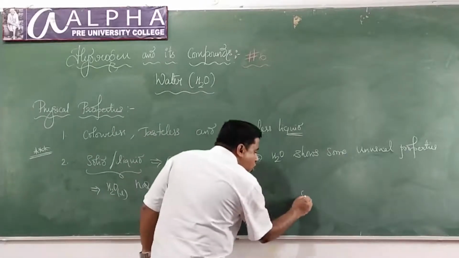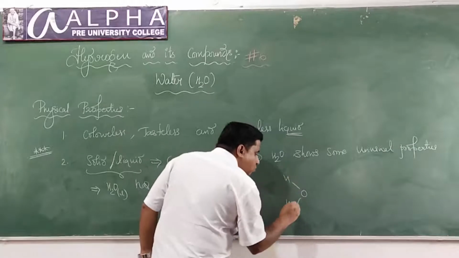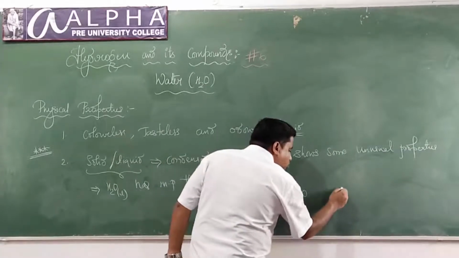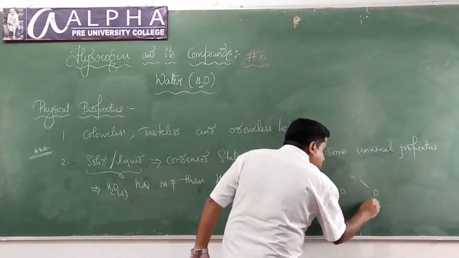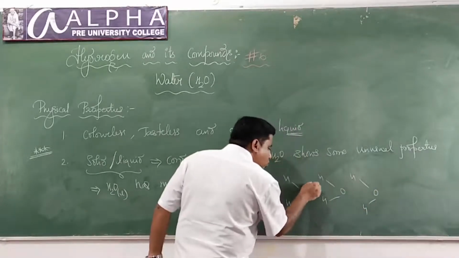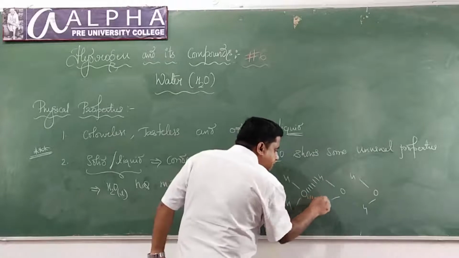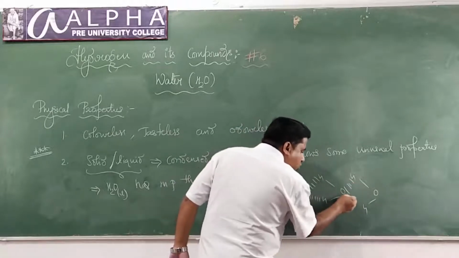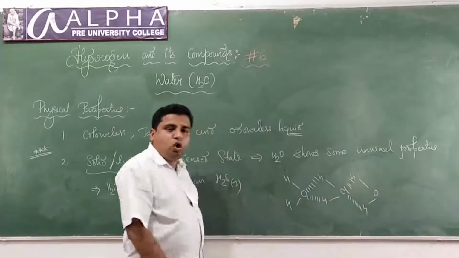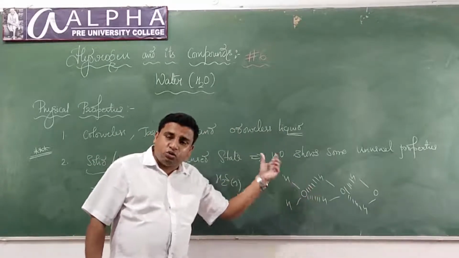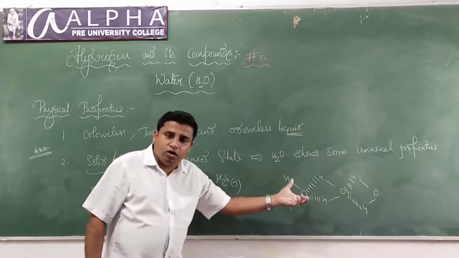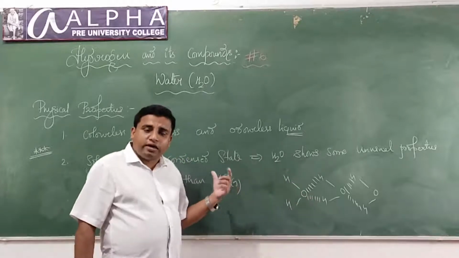Because the water molecules will be associated through which bond? Yes, the water molecules will be associated through hydrogen bond, like this. Since the water molecules are associated through strong hydrogen bonds, the melting point of water will be very high.